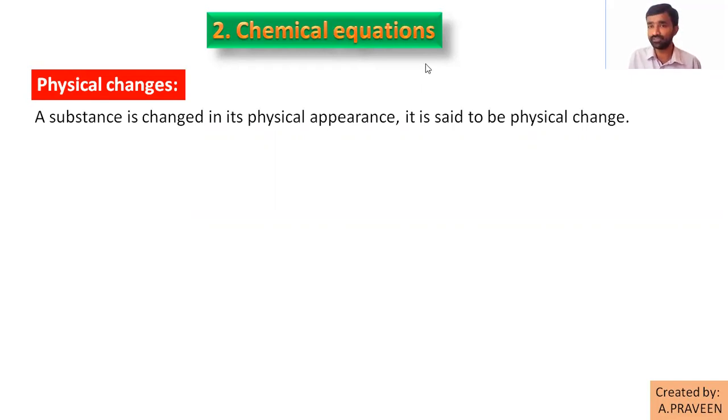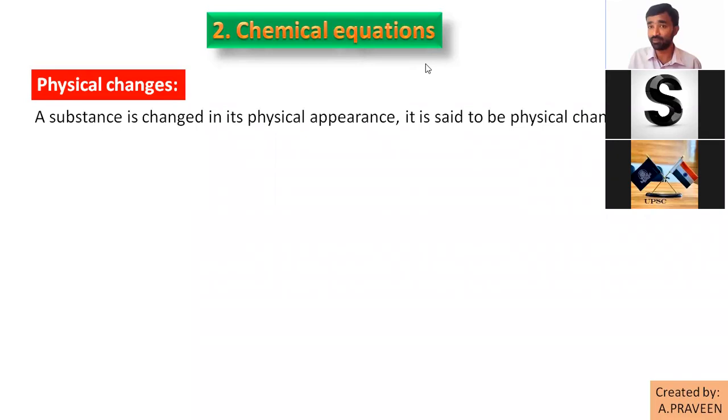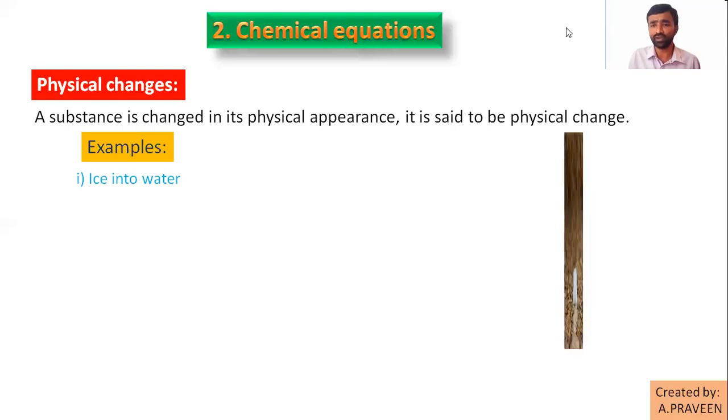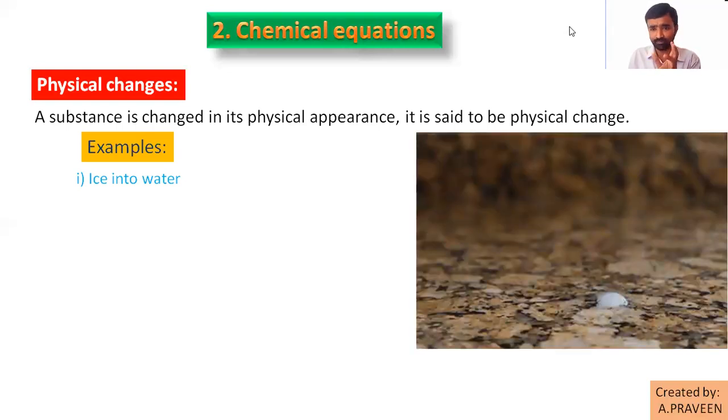Can anybody give me an example for the physical change? No other characteristic properties change. They can remain the same. Anybody? Sir, melting of ice. Very good. We can give the example, melting of ice into water. When ice melts, what happens? Simply look at here, ice cube melting. What can it form? It can form water only.